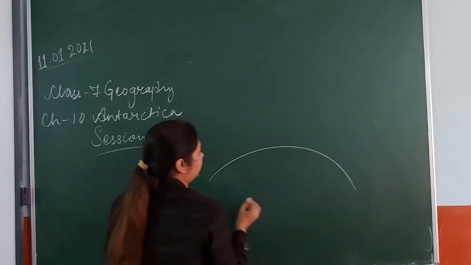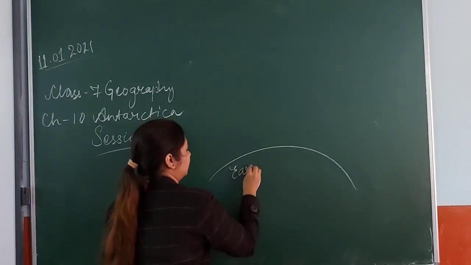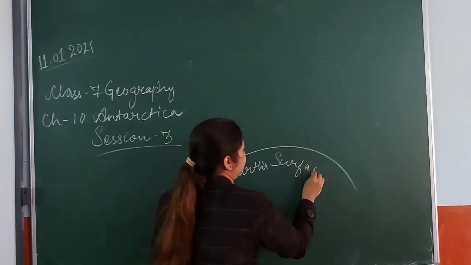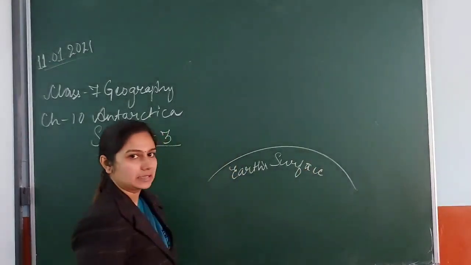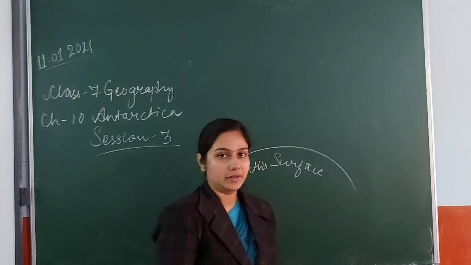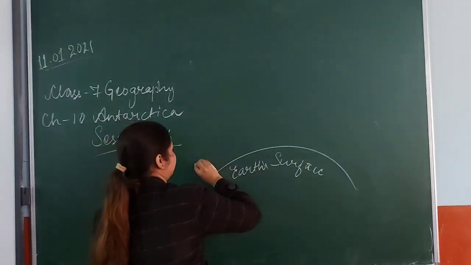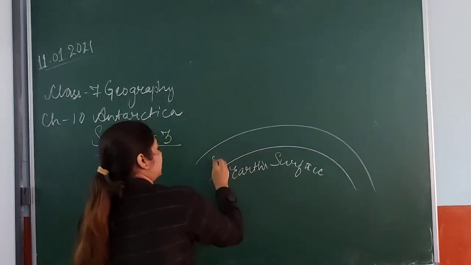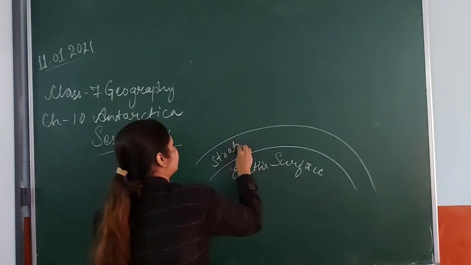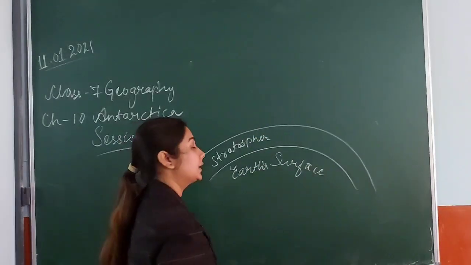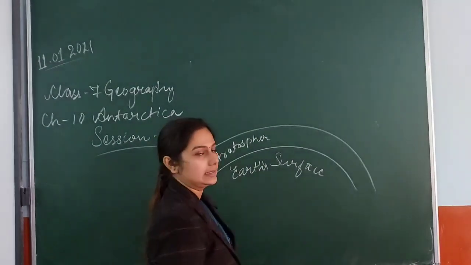This is the surface of Earth. I am writing down over here Earth's surface, means from the outer space. Clear? You know in the stratosphere layer, the ozone layer is there. So just a rough diagram over here like this way, and I am writing down over here what? Stratosphere. That is the second layer of the atmosphere. In this, the ozone layer is present.